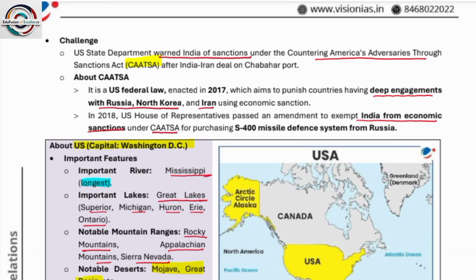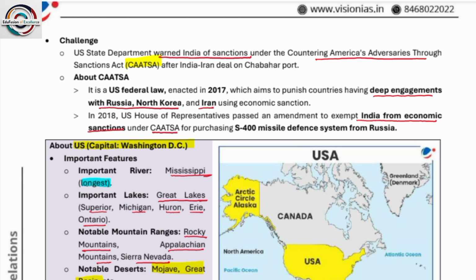Next, what are the challenges? The US State Department warned India of sanctions under the Countering America's Adversaries Through Sanctions Act (CAATSA) after the India-Iran deal on Chabahar port. So since इंडिया ने जैसे कि ईरान का चावर पोर्ट में डील किया है ना उसका ट्रांसपोर्टेशन में, सो इसराइल अगेन इन यूएस के अगेंस्ट पे, सो इसलिए वहाँ पे यूएस ने इंडिया के ऊपर कुछ ऐसे ही डर दिखाने के लिए कुछ ऐसे एग्रीमेंट बोला था. Okay. So about CAATSA, it is a US federal law enacted in 2017 which aims to punish countries having deep engagements with Russia, North Korea and Iran.